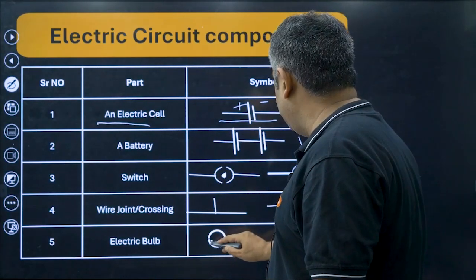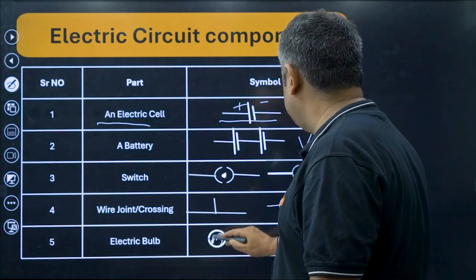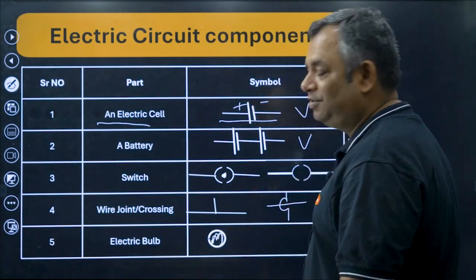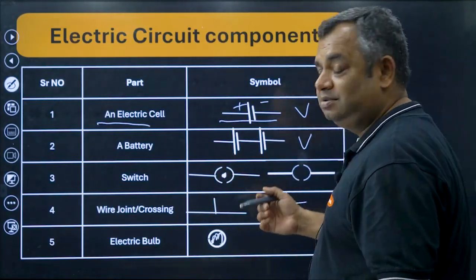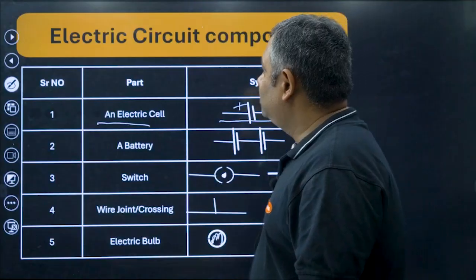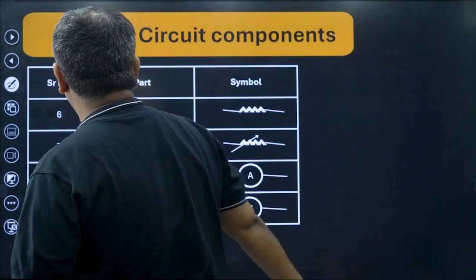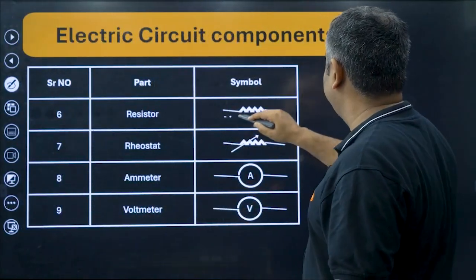Then you've got electric bulb. In this electric bulb, you've got this heart-shaped thing inside, or a proper bulb could be given, which would look just like a bulb. Okay, let's go ahead to the next one. The next one is resistor. We have seen this resistor.